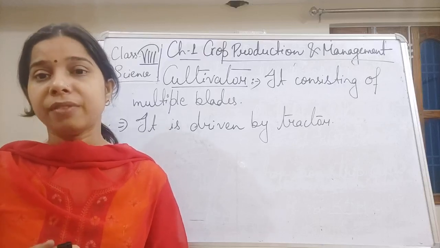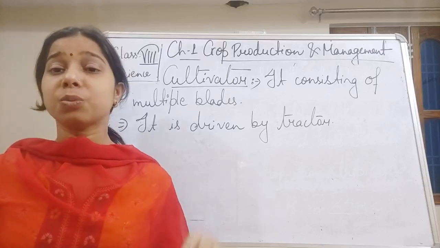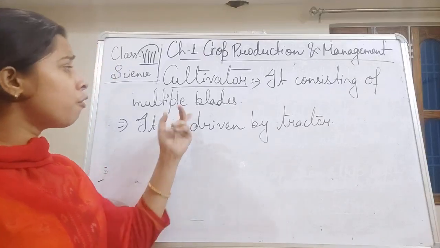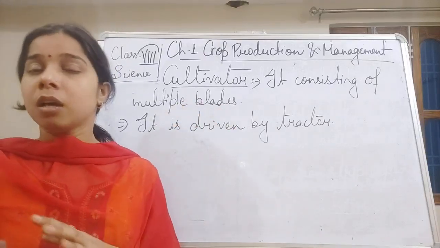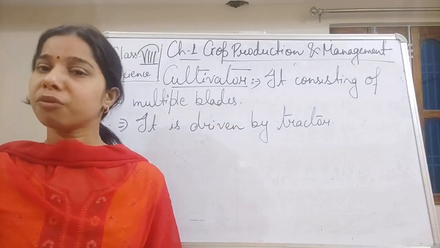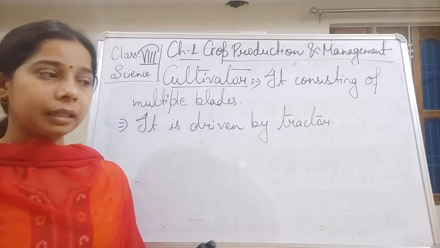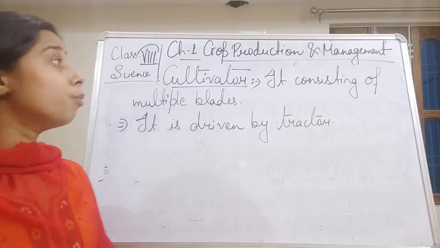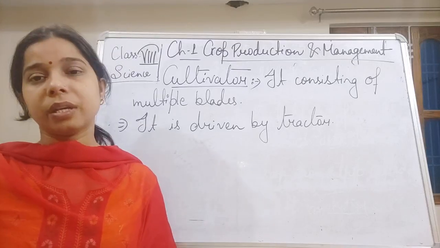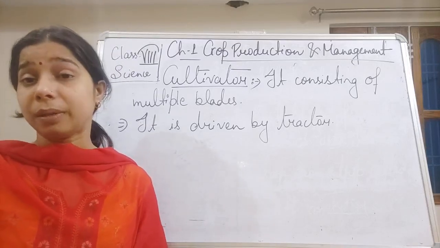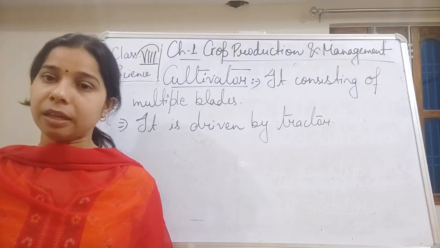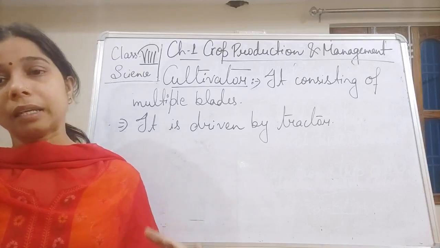So what happens with that, student? If we compare this with the hoe or the plug, the cultivator first of all consists of multiple blades. We can also say that the plug can be fitted with the tractor and used for cultivating, absolutely we can do that, but it does not consist of multiple blades. So the good thing about the cultivator is that with multiple blades it helps in plugging a lot of area easily.